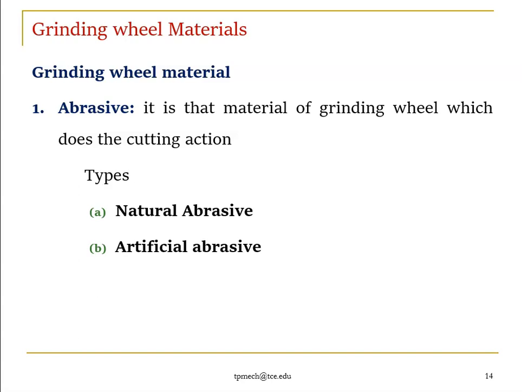So in order to overcome this limitation, we use some artificial abrasives, right? We add some chemicals to the natural abrasives and we get the required one. For example, I'm doing grinding. If I'm doing grinding with the help of natural abrasives, I observe that I cannot get a good surface finish.